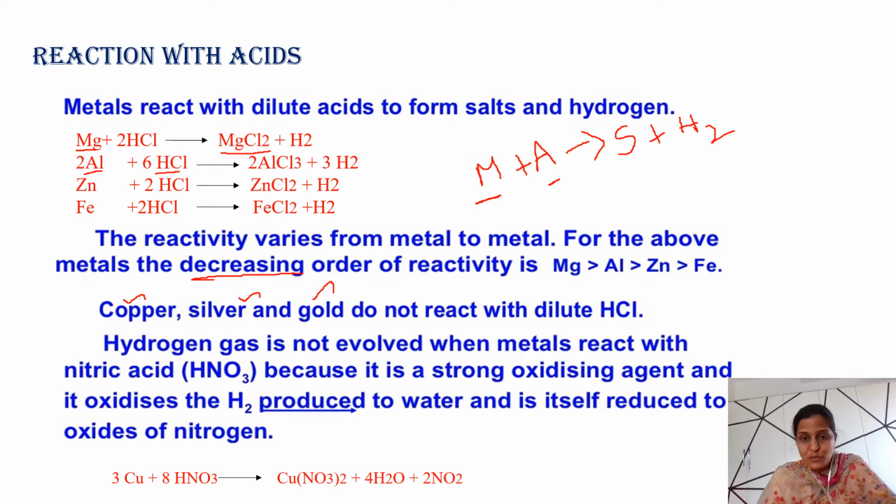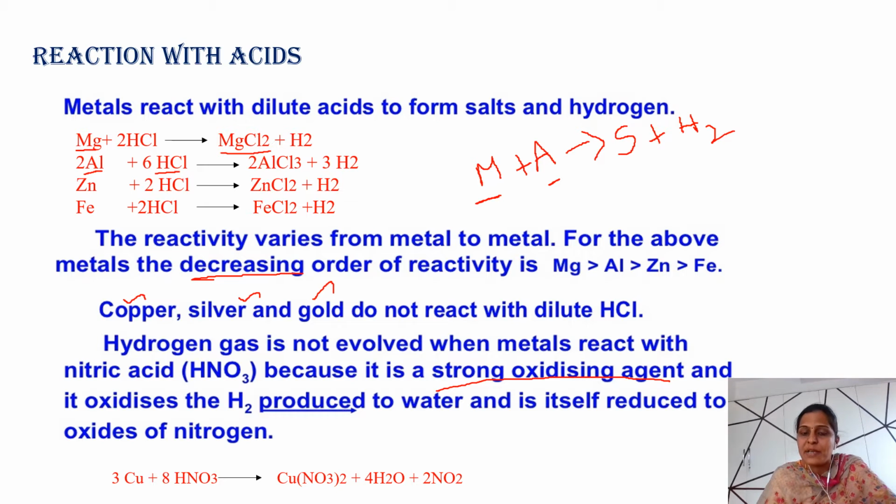Many metals do not react with nitric acid. Why? It is a frequently asked question. Except magnesium and manganese, other metals do not react with nitric acid. What is the reason? Nitric acid itself is a strong oxidizing agent.